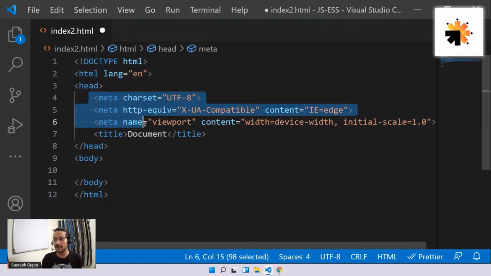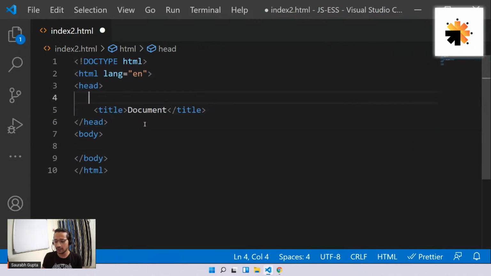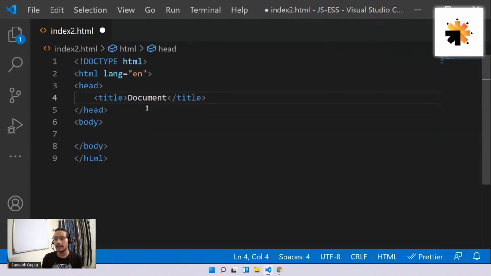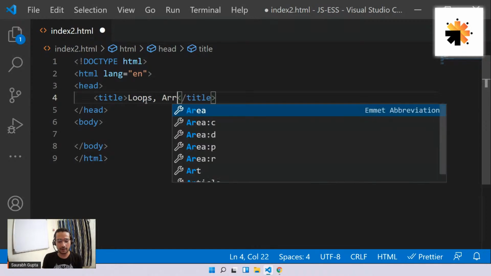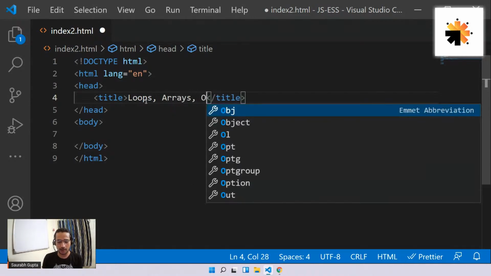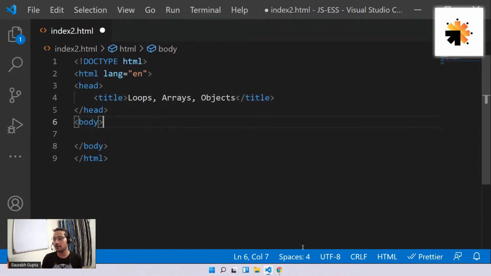And let me remove all the meta tags. We don't need them right now. They are not required. Let me write loops, comma, arrays, comma, objects. Now, these are the topics for the next two lectures, today and tomorrow. We're going to cover all these things: loops, arrays, and objects.